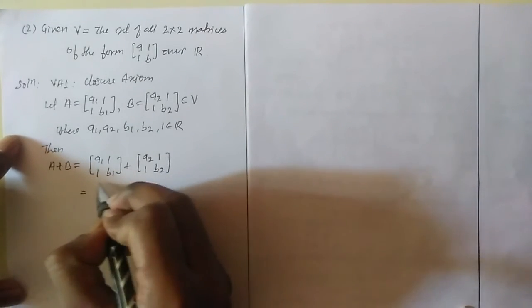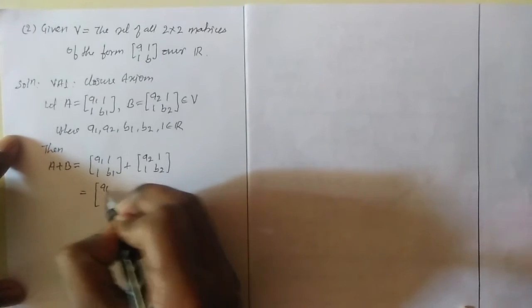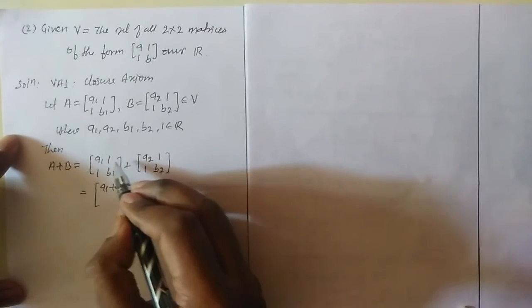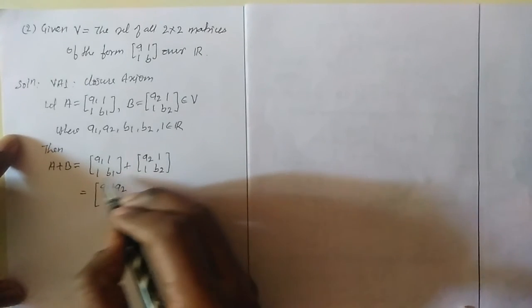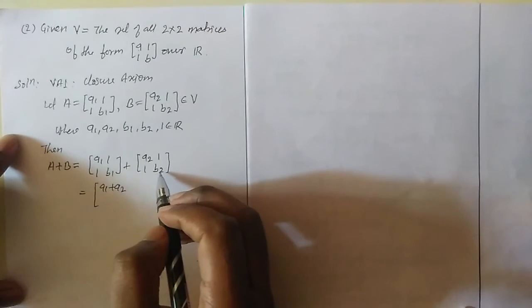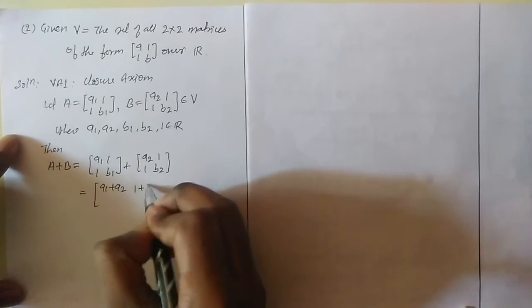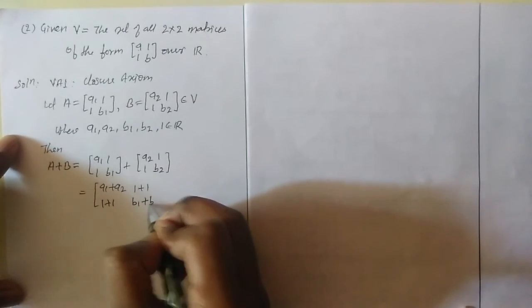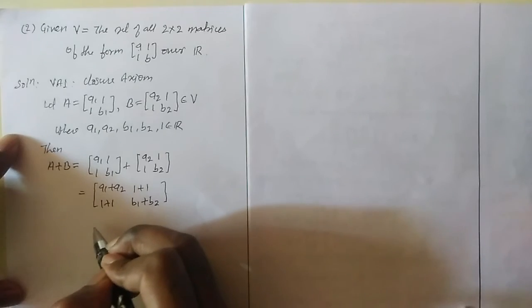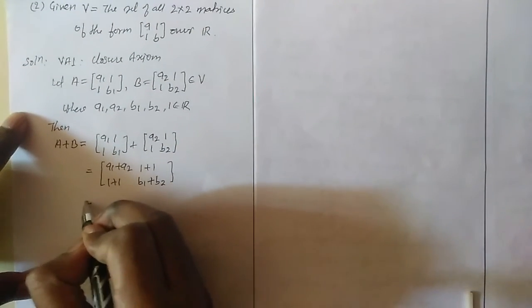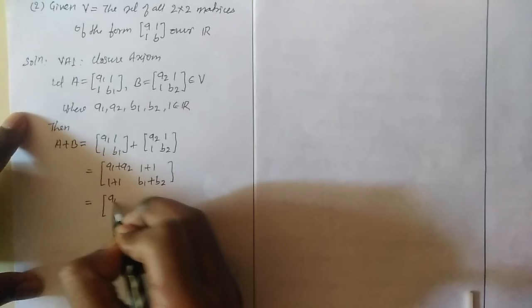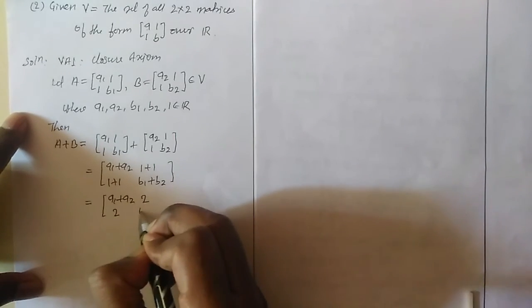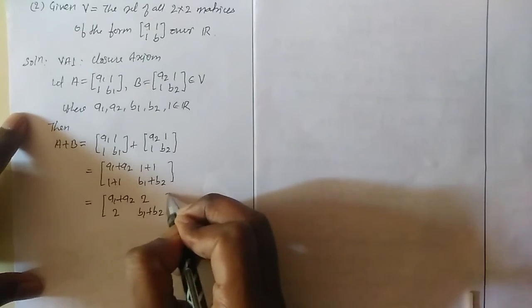Now add them: first element added with first element, second with second, third with third and fourth with fourth. So 1 plus 1, 1 plus 1, and B1 plus B2. So this gives A1 plus A2, 2, 2, B1 plus B2.